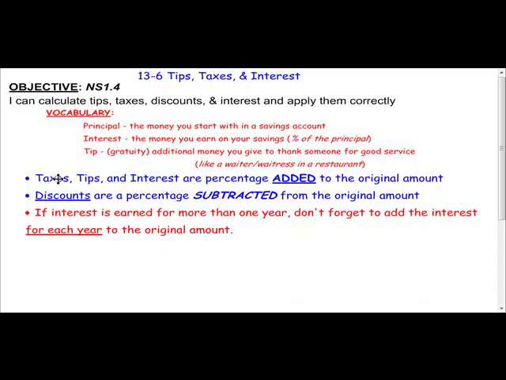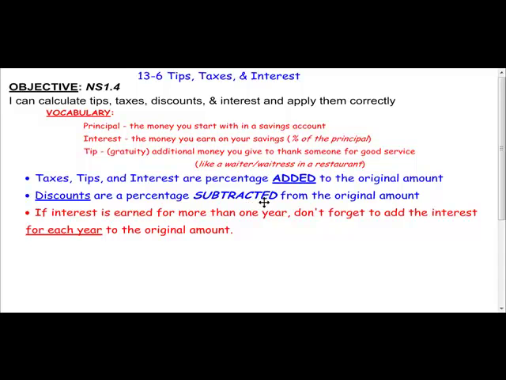So let's talk about this. Taxes, tips, and interest are a percentage added to the original amount. So it's a percentage of the original amount, and then you add it to the original amount. Now a discount, I hope everybody knows what a discount is. A discount is money that you don't have to pay. They take a certain amount of money off of the original price, and you don't have to pay that. And again, it is a percentage of the original amount, and you subtract that.